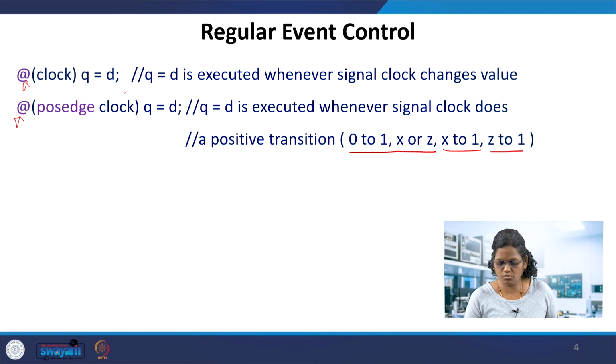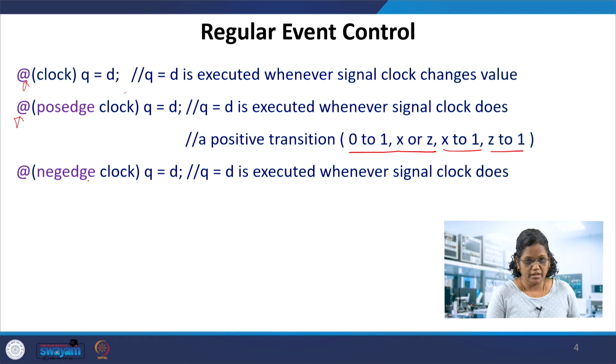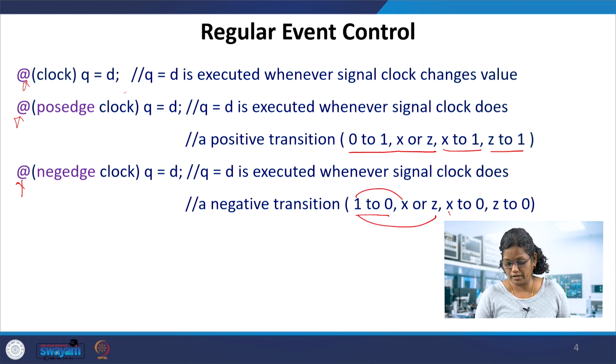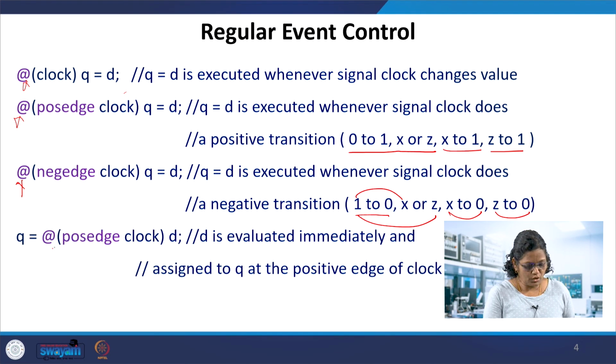So 0 to 1, x to 1, z to 1, or 0 to x or 0 to z are all considered positive transitions. A negative transition, or negedge, is from 1 to 0, and also 1 to x, 1 to z, x to 0, or z to 0. All of these are considered negative transitions.